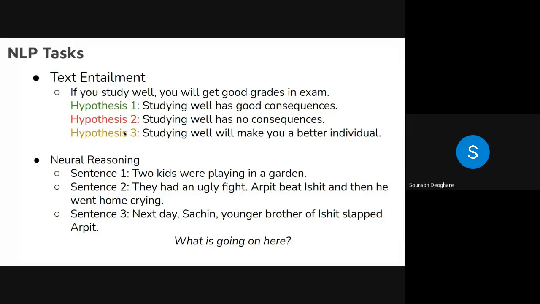And a slightly more complex task is again neural reasoning. Okay, so here are some sentences. The first sentence says, two kids were playing in a garden. The second says they had an ugly fight. Arpit beat Ishit and then he went home crying. The third sentence is, next day, Sachin, younger brother of Ishit, slapped Arpit. Okay, so now we have read these three sentences. What is going on here, right?